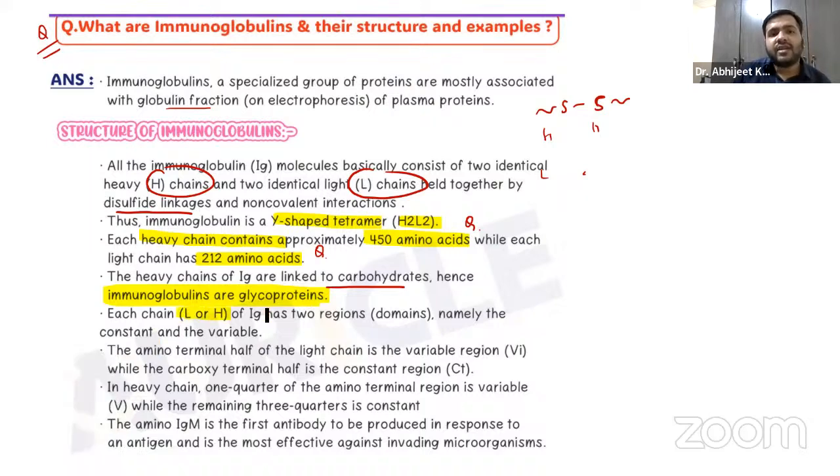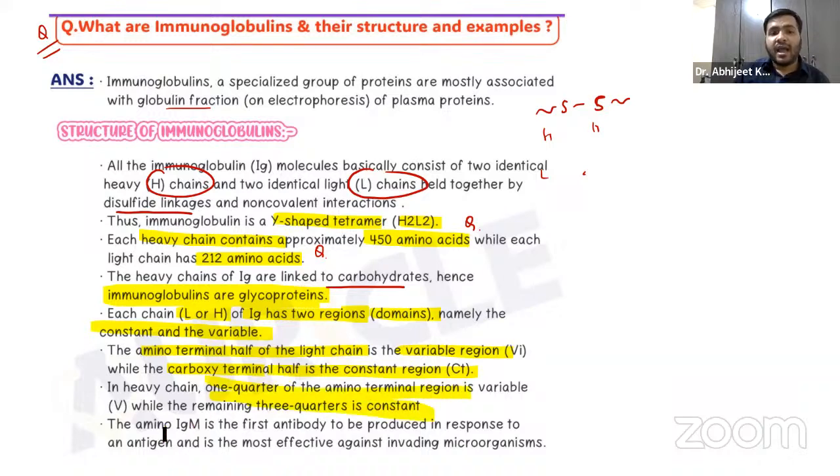Each chain, light or heavy, of immunoglobulin has two regions, or domains, namely the constant and the variable, right? So remember that the amino terminal half of the light chain is the variable region, while the carboxy terminal half is the constant region. One-fourth of the amino terminal region is variable, while the remaining three-fourths are constant.